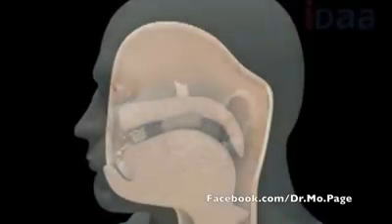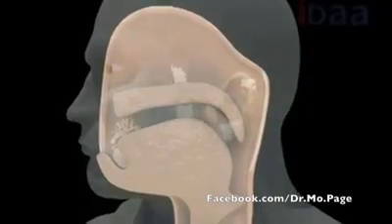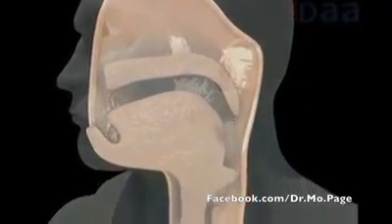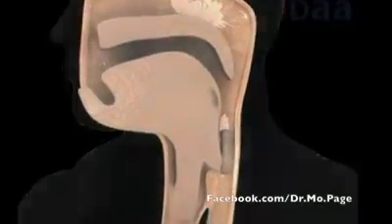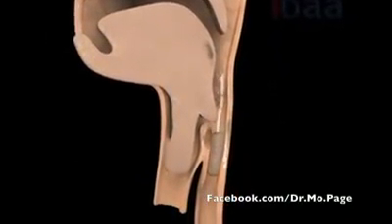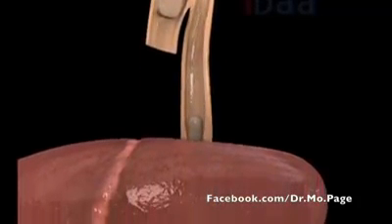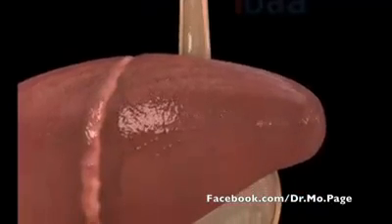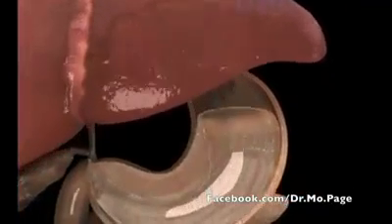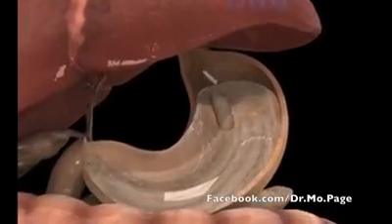Esophagus or food pipe. The swallowed food from the mouth passes onto the esophagus. The epiglottis, which is a flap-like structure behind the tongue, directs the food into the esophagus and prevents entry into the larynx. The peristaltic movements of the esophagus helps the food to move down the tract till it reaches the stomach.